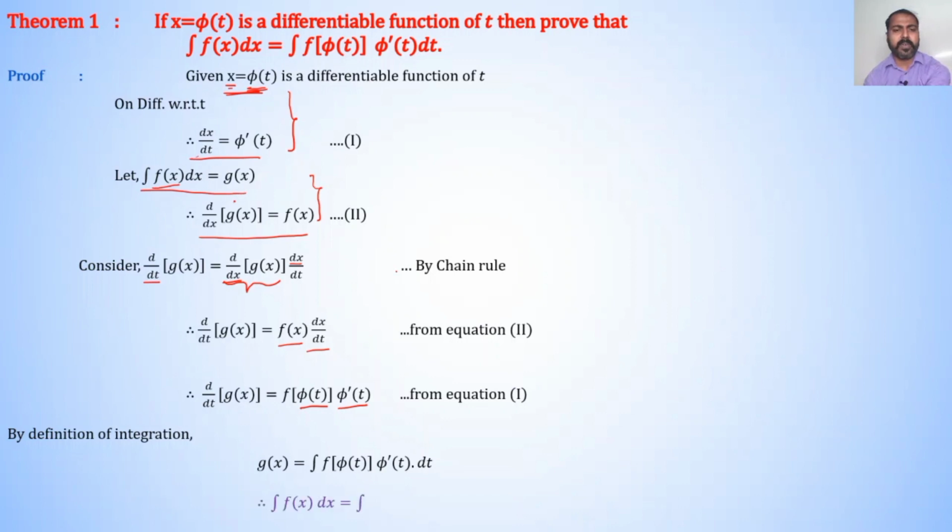Therefore, integration of f of x dx is equal to integration of f of phi of t into phi dash of t dt. Hence, proved. We use this theorem from right to left. Mostly, we substitute for the function whose derivative is in the integration.